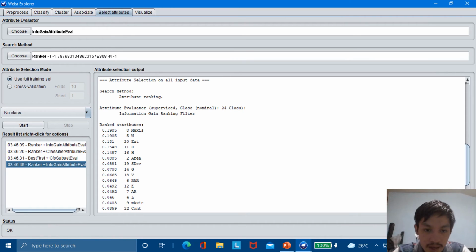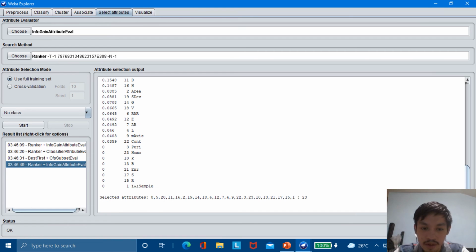Next is W, also at 0.1905. Next is ent, which is at 0.181, followed by D, which is at 0.1548, then H at 0.1487, and then area at 0.0885, and so on and so forth.